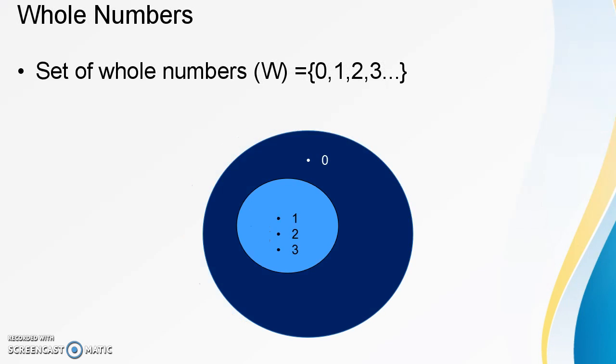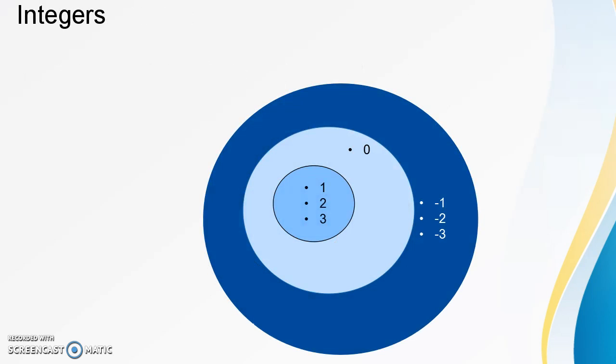Whole numbers are a set of numbers that include 0, 1, 2, 3 until infinity. Next is integers.